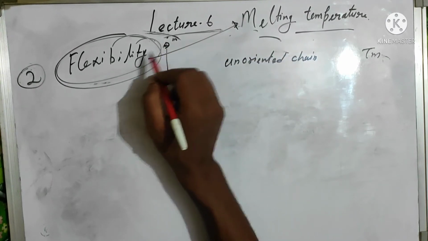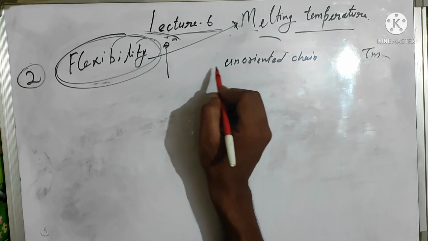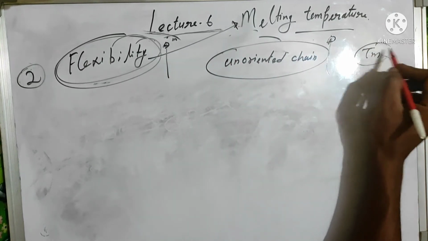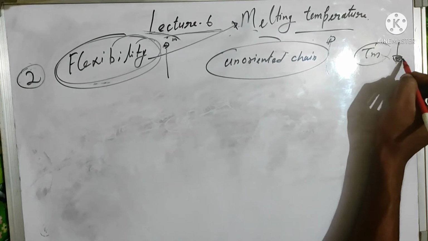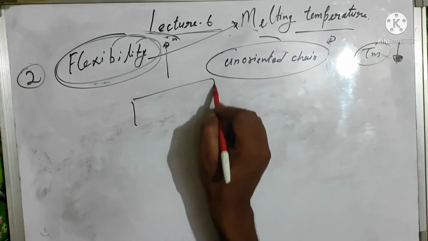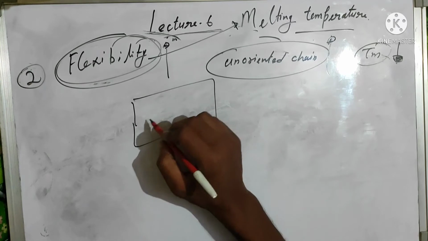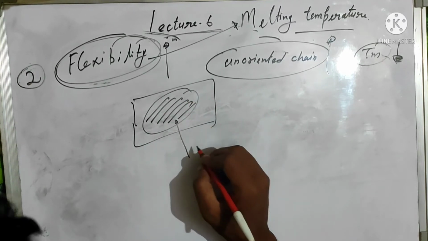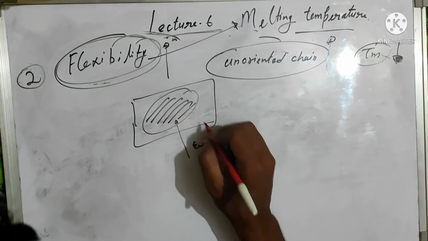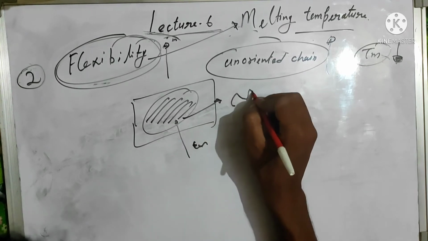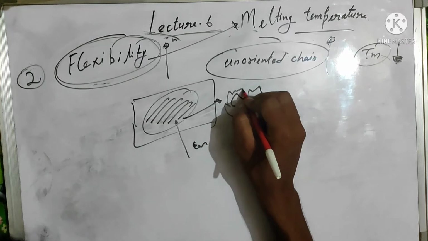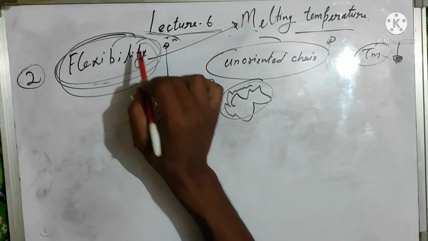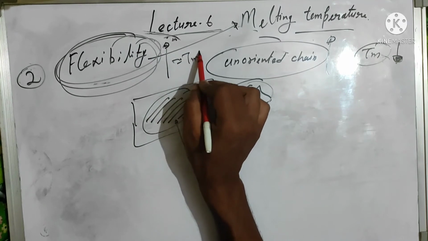Increasing the flexibility of a polymer, their unoriented chains will increase. That's why their melting point will be reduced. The polymer having a more ordered structure has the higher melting point, because this ordered structure requires more temperature to become a random orientation. So increasing the flexibility decreases their melting point.